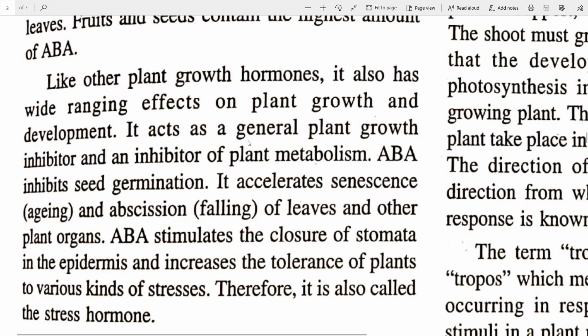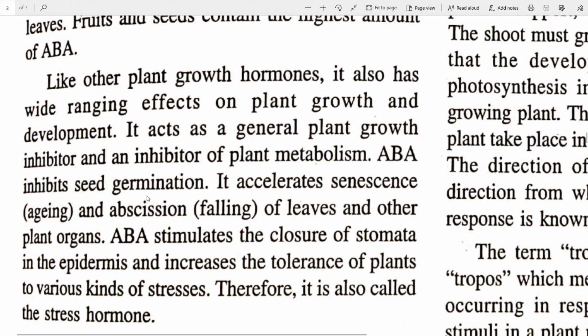It acts as a general plant growth inhibitor and an inhibitor of plant metabolism. So in general, this inhibits plant growth and also plant metabolism when required. Stopping is the word for your understanding. It's better that when you write it for exams, you write the word inhibition or inhibiting instead of stopping it.